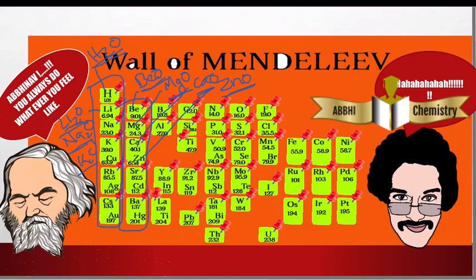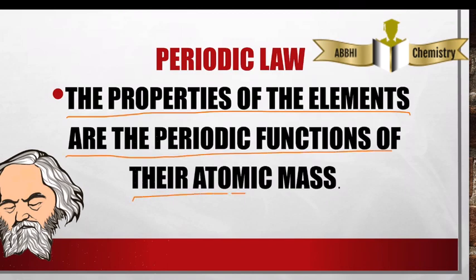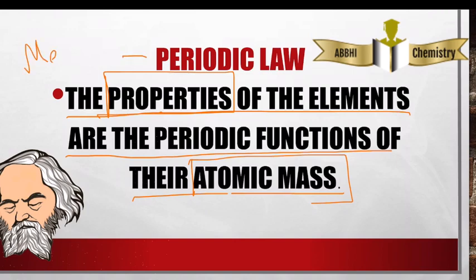So these properties led to the arrangement of the periodic table based on the atomic masses, and this is nothing but the periodic law. So what does the periodic law state? The properties of the elements are the periodic functions of their atomic masses. So the properties depend upon their atomic mass. This was given by Mendeleev, hence Mendeleev's periodic law.